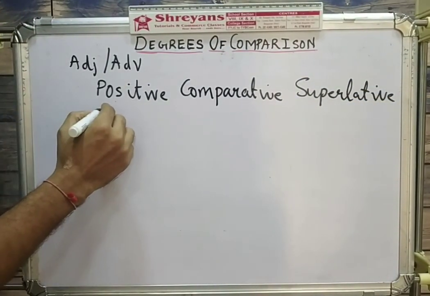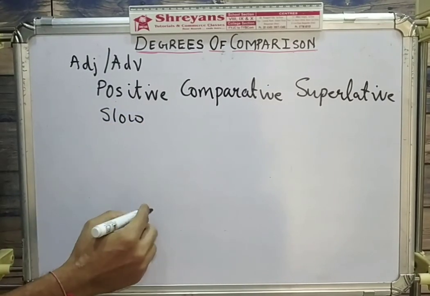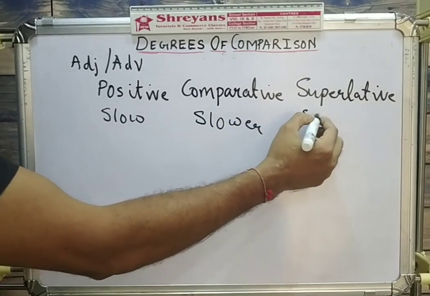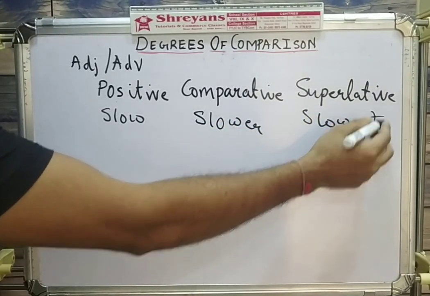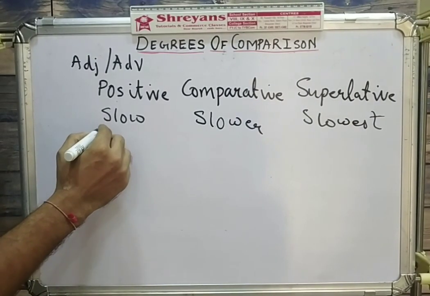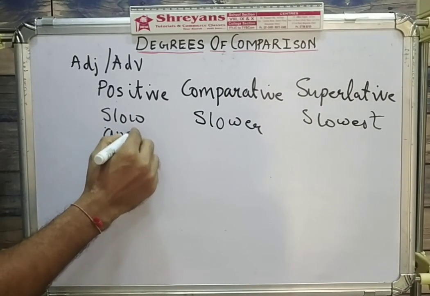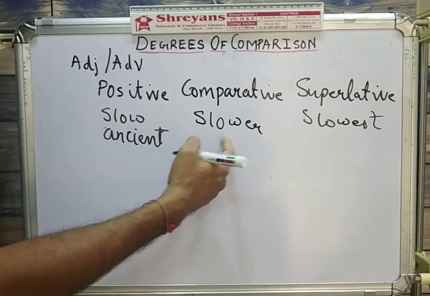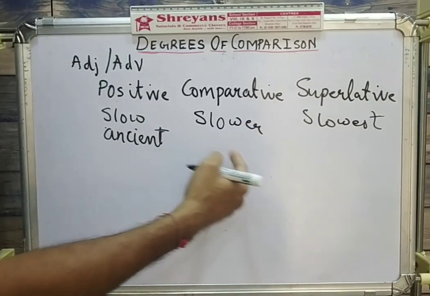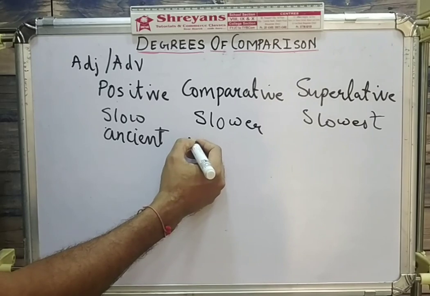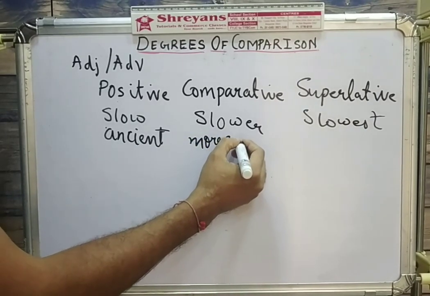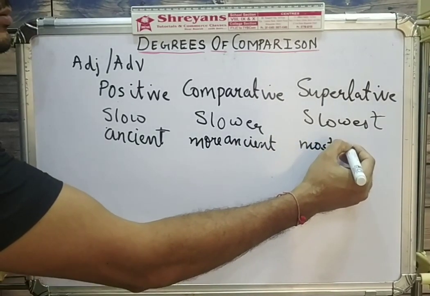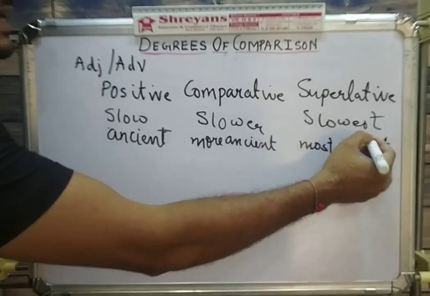Let us take an example of an adjective: slow. So slow is the positive form, slower is the comparative form, slowest is the superlative form. Let us take another example. Ancient. Now you cannot go the similar way to make comparative and superlative forms here. Not ancienter or ancientest. So we have ancient, more ancient, and most ancient. So these were examples of adjectives.